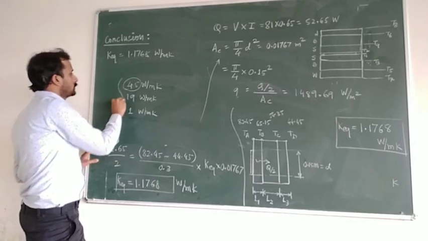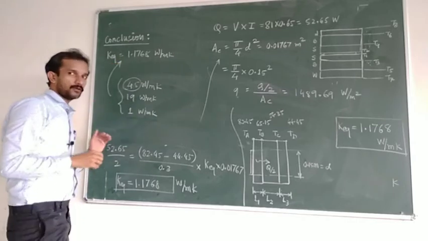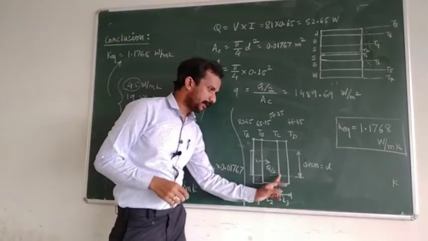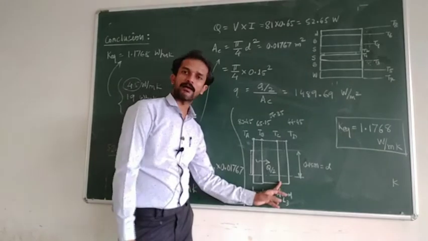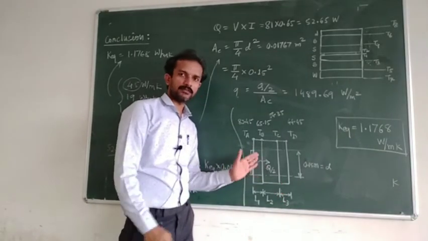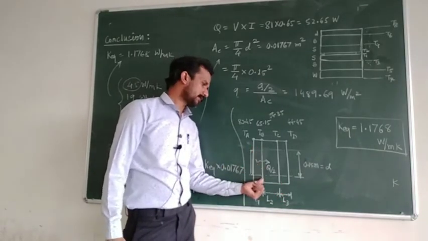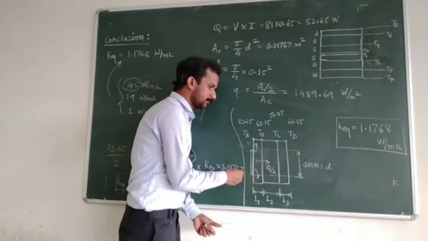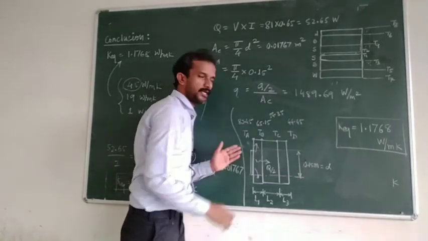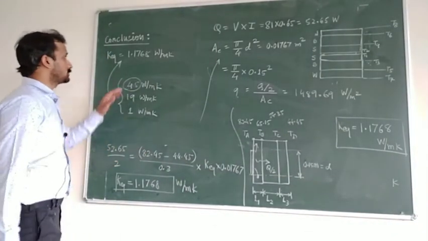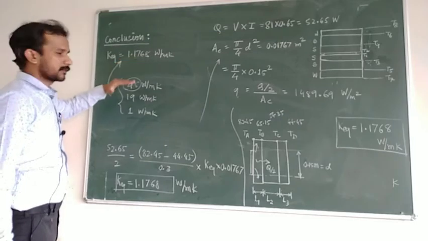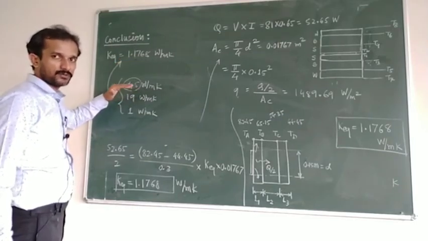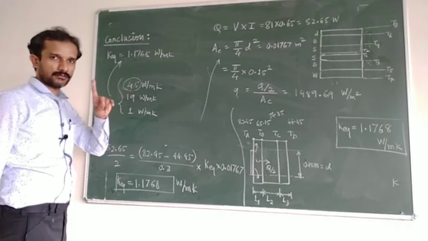So equivalent conductivity is much less than this, and this is because of the thermal contact resistance. The contact resistance offered by the plate is very high, air gaps are high, because we cannot compress them. There is a surface roughness issue, so there is a lot of loss of energy, and multi-dimensional flow is there. So these are the reasons because of which the heat is not penetrating into the slabs, and due to which the equivalent conductivity is much less than the actual conductivity of the steel. This is because of thermal contact resistance. This is the first conclusion.